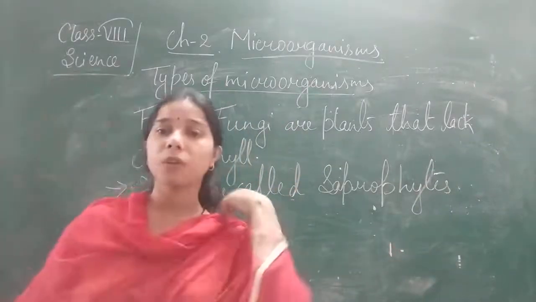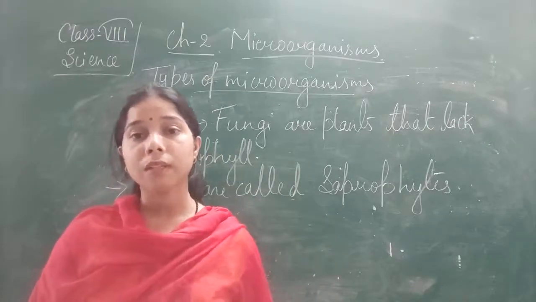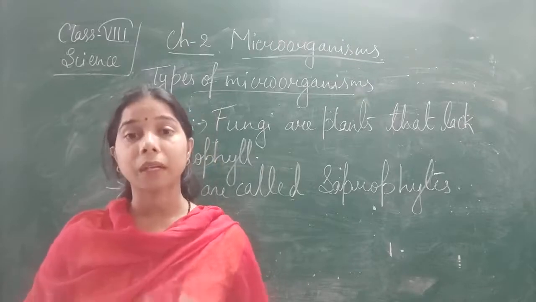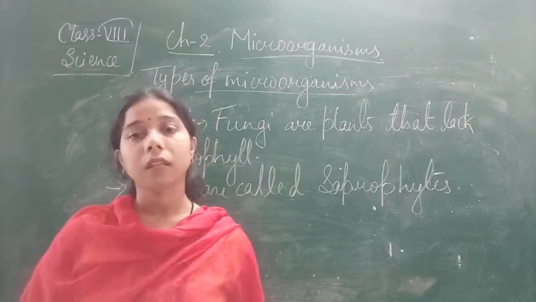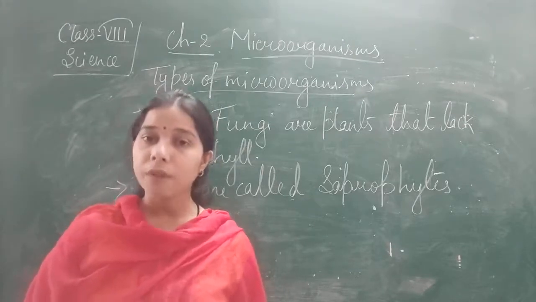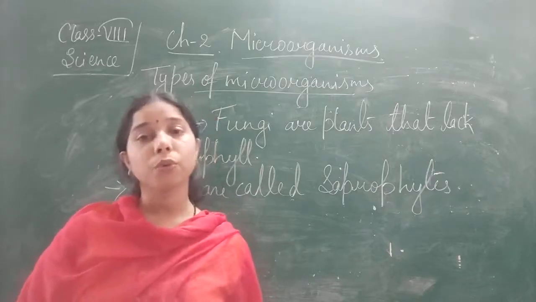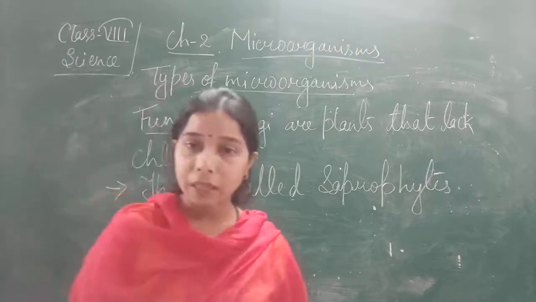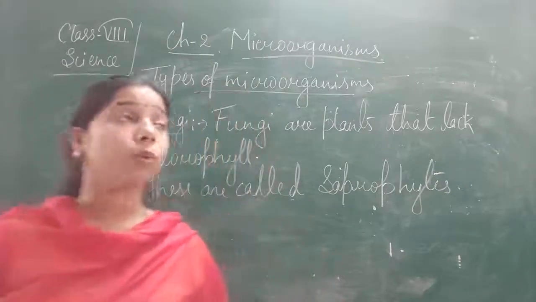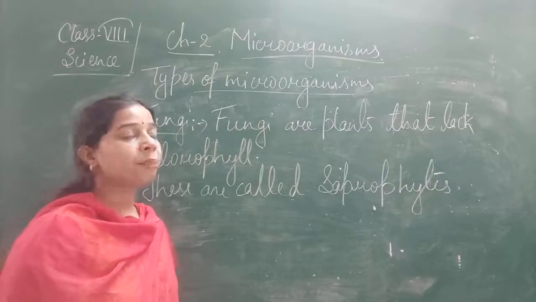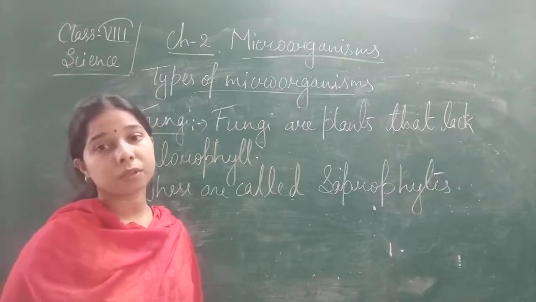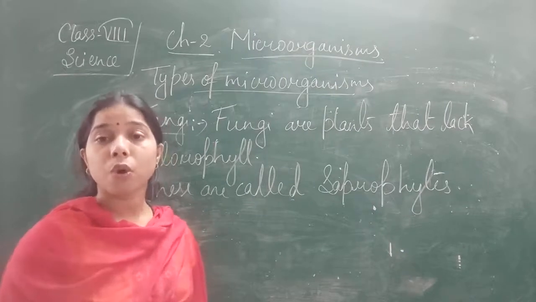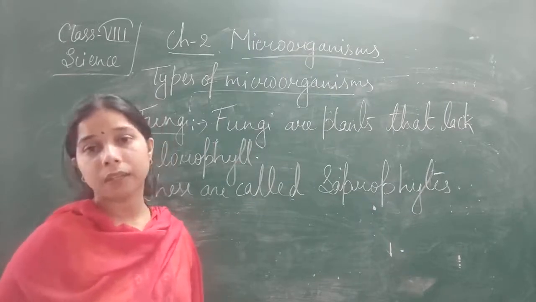What are saprophytes? What are saprotrophs? Those organisms which obtain food from the dead and decaying organic matter are called saprotrophs, and the mode of nutrition shown by them is called saprophytic or saprotrophic mode of nutrition. So basically we have seen molds, mushrooms, and yeast. They obtain food from the dead and decaying organic matter.